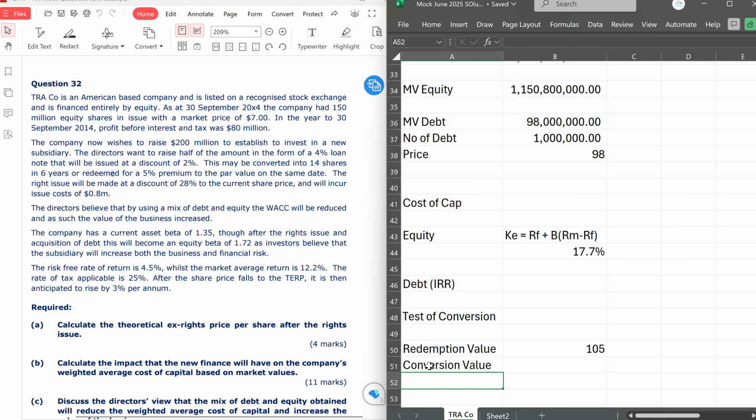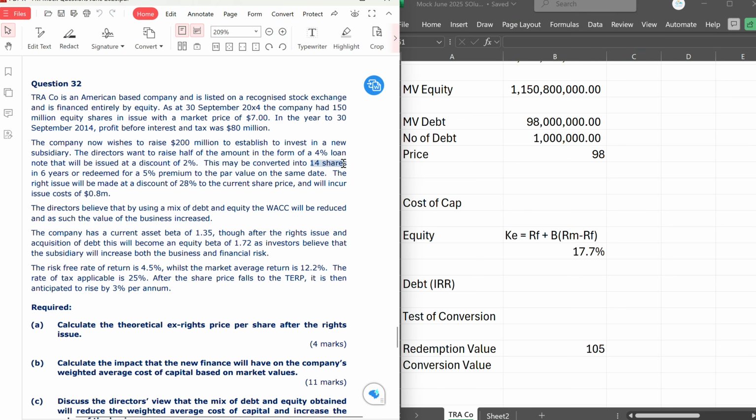Conversion value will be the projected price of the share times the number of shares that one bond will be converted into. We know that one bond is 105 for redemption, but for conversion, what will be the market value of these shares? Remember, one bond can be converted into 14 shares. But for one share, what is the value?